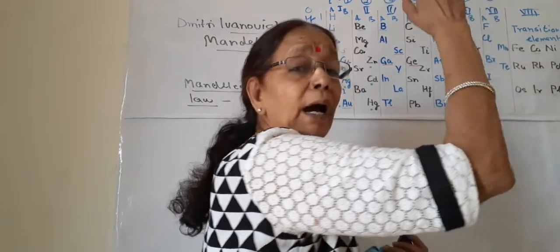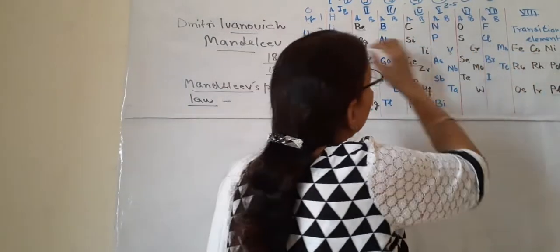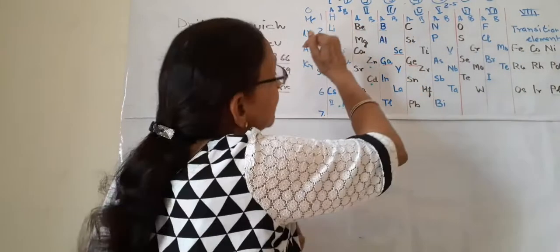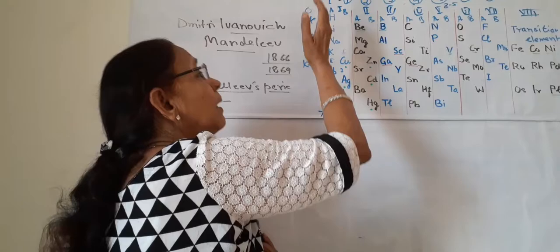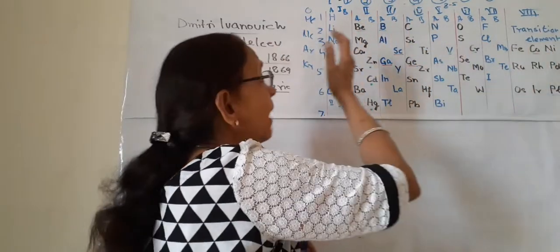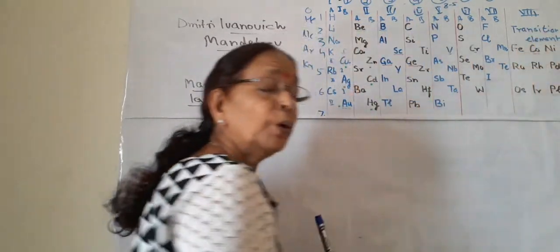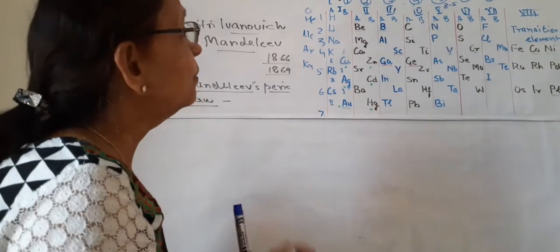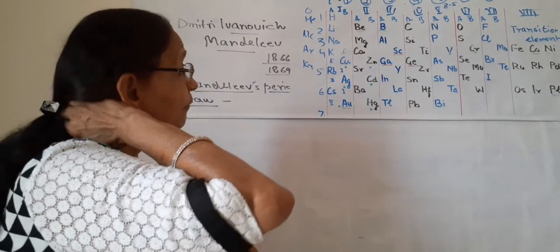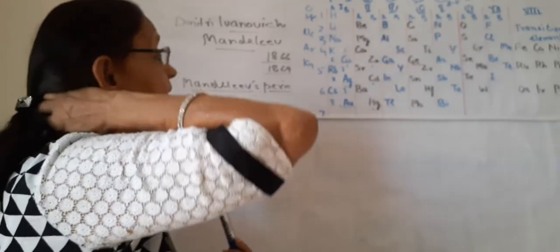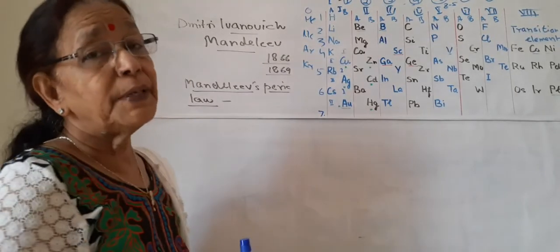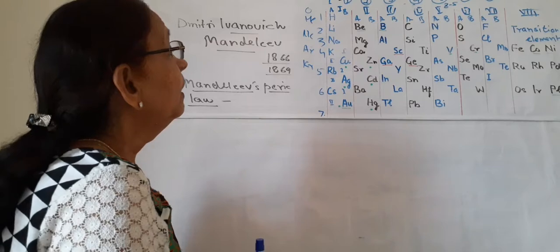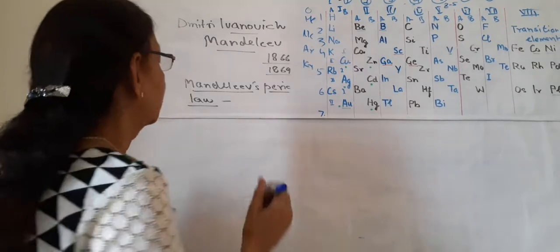Chlorine is the highest non-metallic, and there is a gradation in property when we go from left to right. Metals change to non-metals. This is also one of the criteria of Mendeleev. So in this way, Mendeleev described his table.